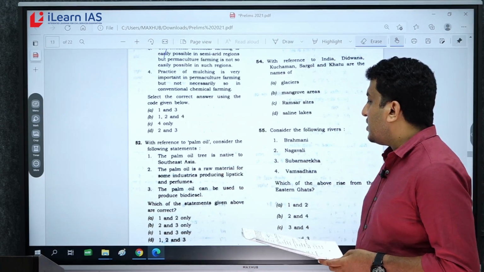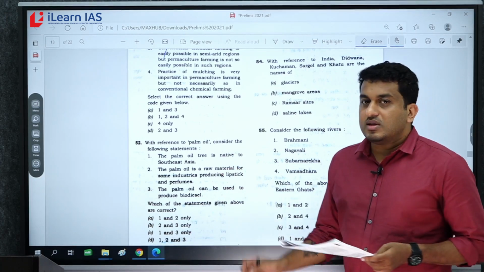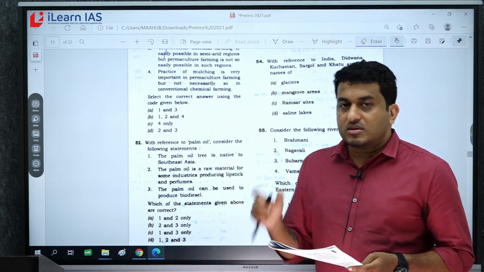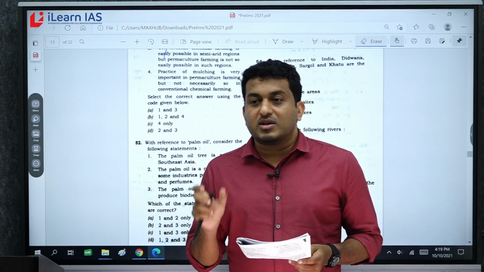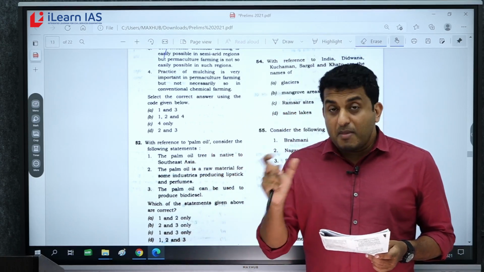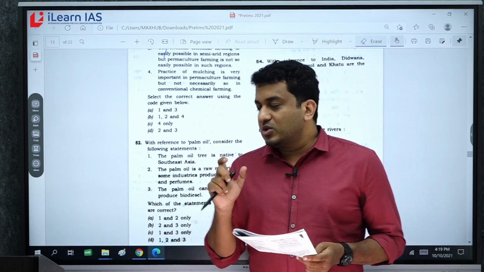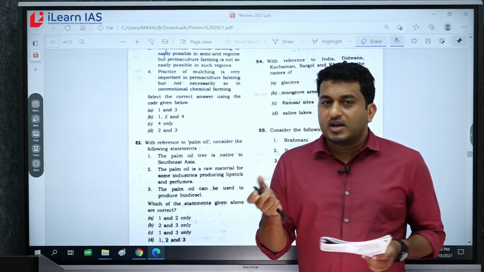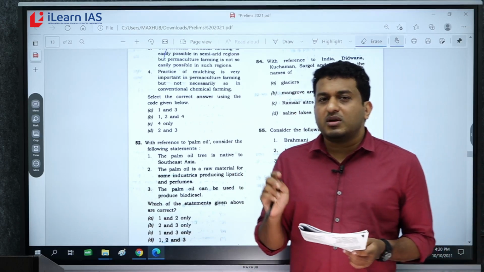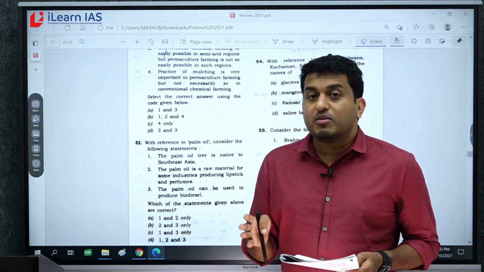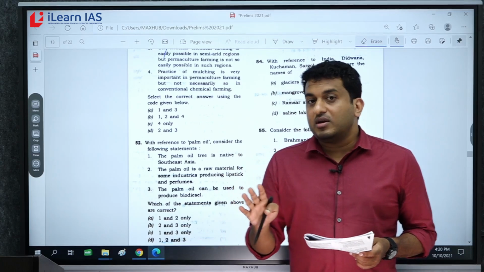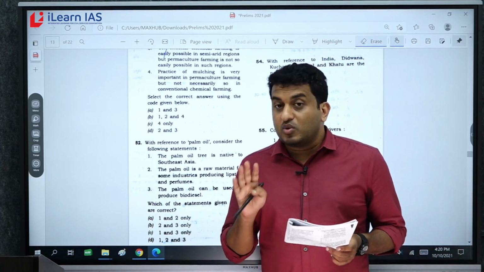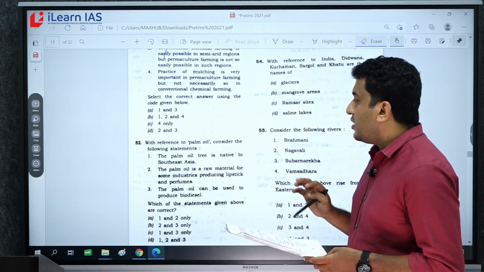Now see the second statement and third statement. You can see some possibility enhancers in the statements. What are possibility enhancers? Possibility enhancers are words like some, can, may, etc., that are used by the examiner to make a statement correct. If possibility enhancers are there in a particular statement, most probably that statement will be correct, provided you have some basic understanding regarding the topic. You cannot blindly apply this rule.